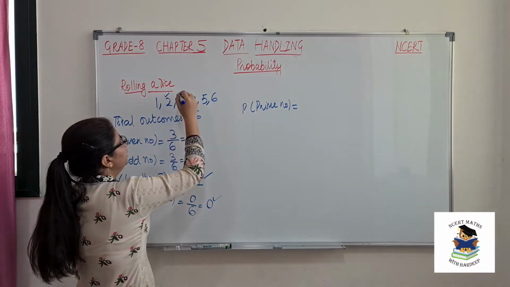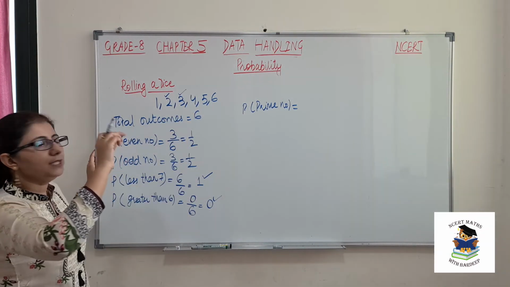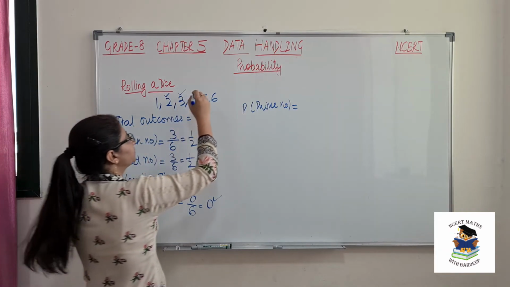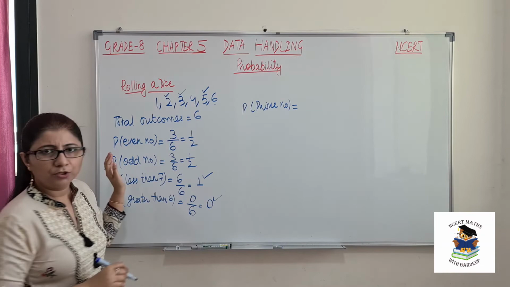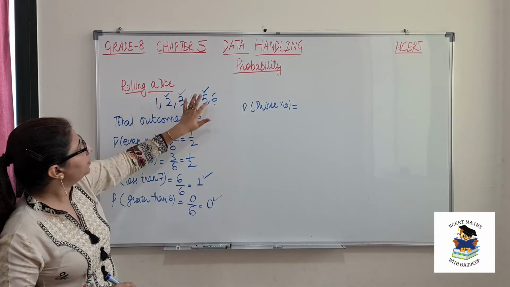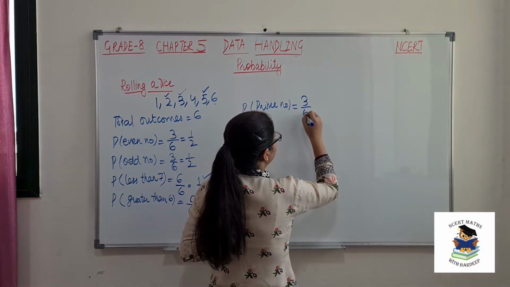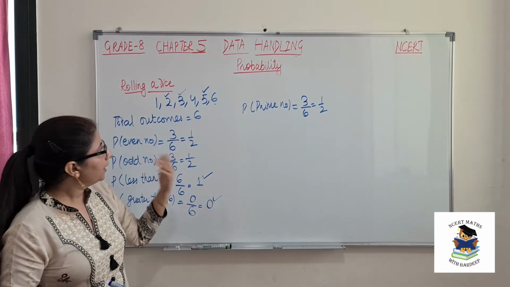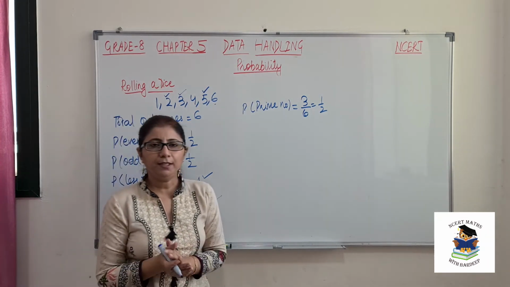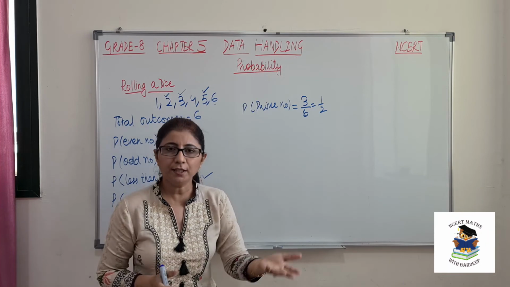So 2, 3, this is also prime. 4 is not prime because it comes under 2 and 4. 5 is also a prime. 6 is again not prime. So how many prime numbers? 3. So what will be the probability? That is 3 by 6, that is 1 by 2.